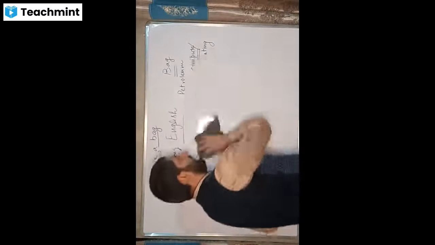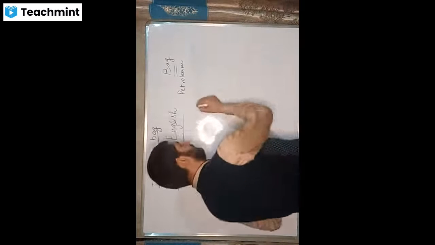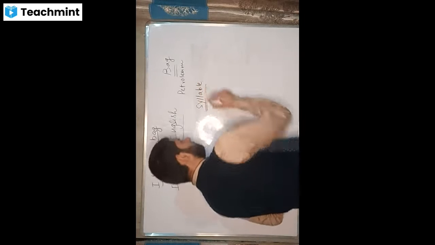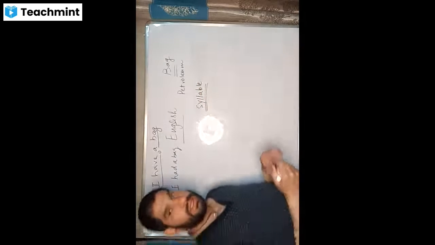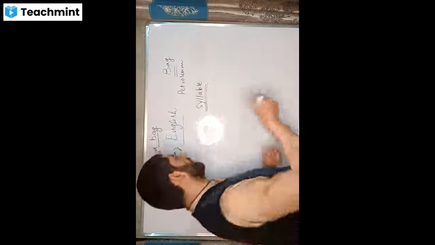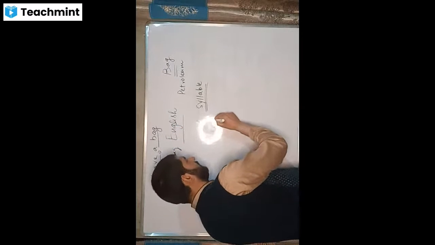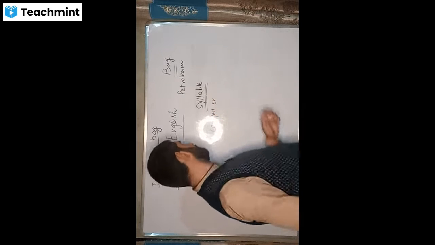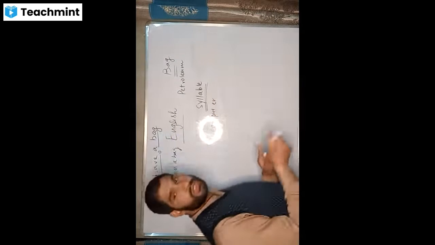Along with this, I would like to teach you about the syllable. Just like a word is made up of many small units, say for example, I said computer. So these are small units.